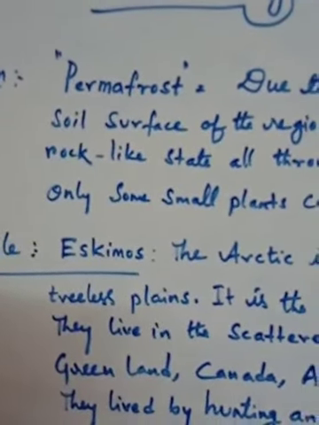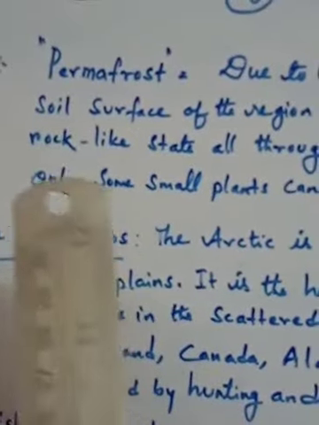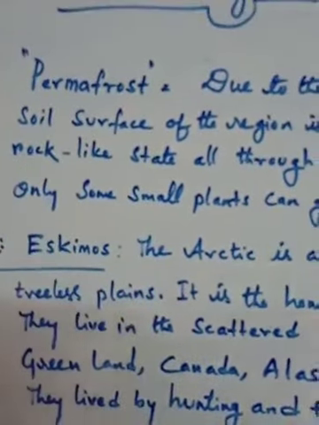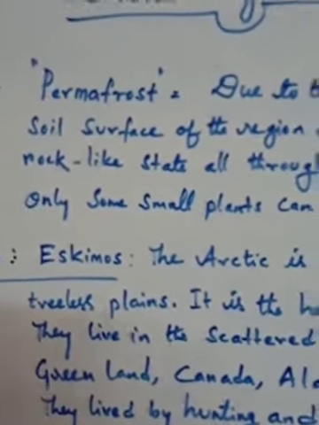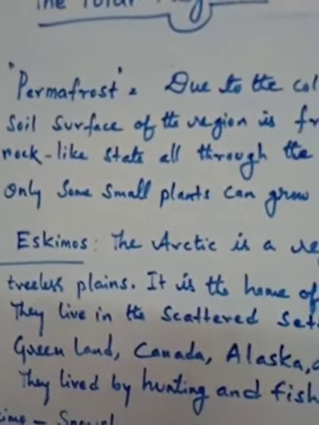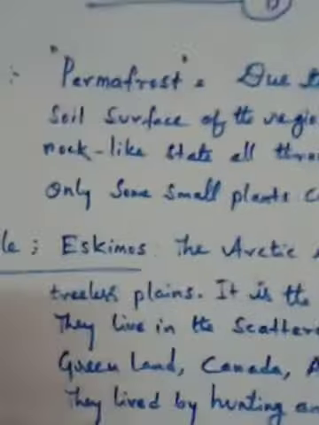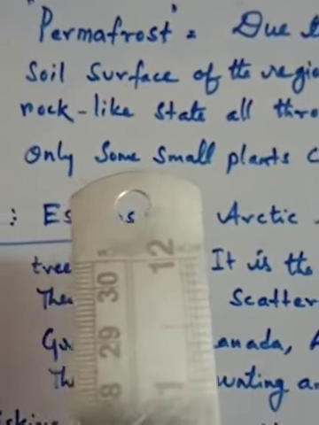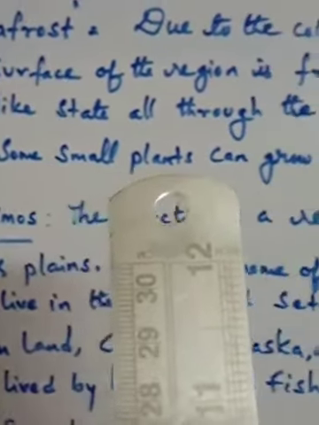It looked like strong rock. So there are no sources to grow any plants and trees. Already here it is given, only some small plants can grow here.